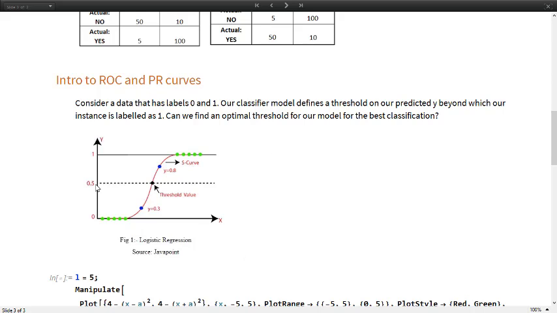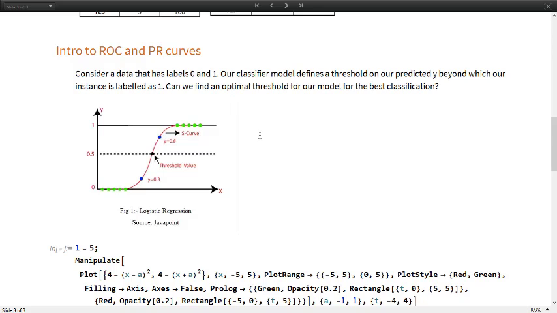So we can see that if we have data which is closely packed around this threshold value, our model is strongly dependent on how we define the threshold value. For optimizing that threshold value, we introduce something called ROC and PR curves.